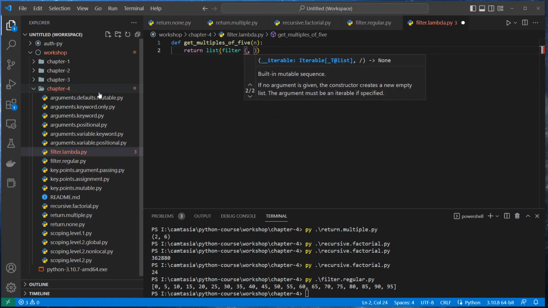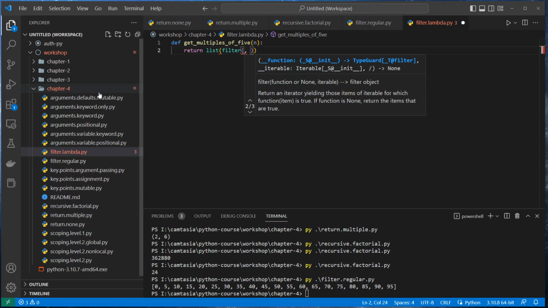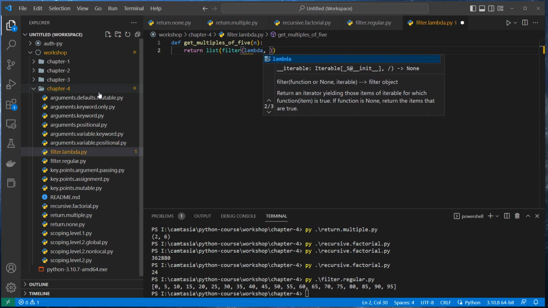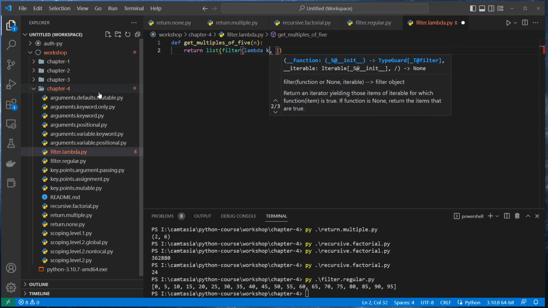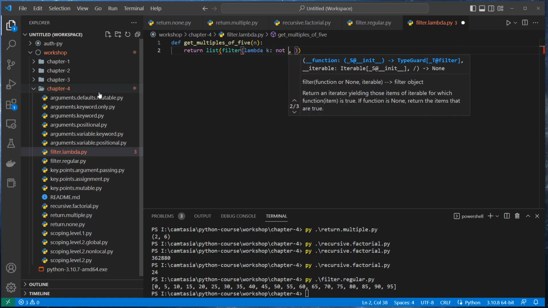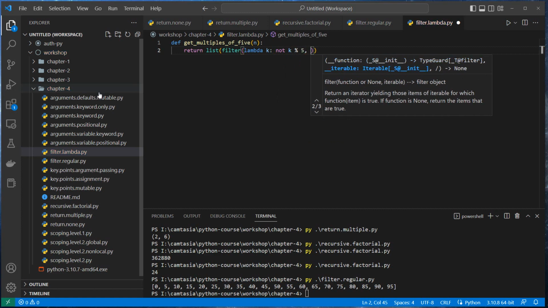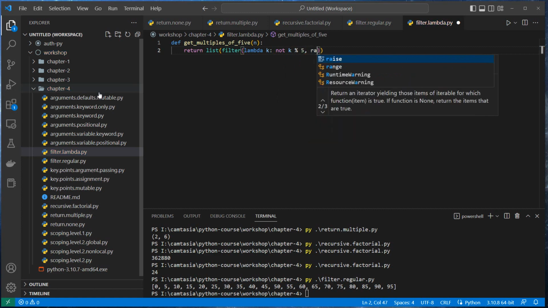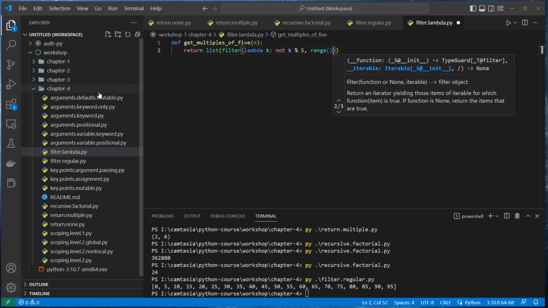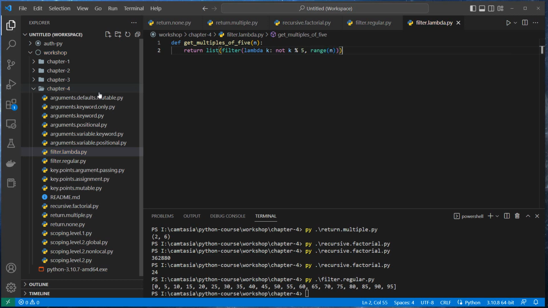So we need the filter here in the first parameter. Okay, you note which is a lambda k: not k mod 5. In the second parameter, the range of numbers, I'm gonna pass n.